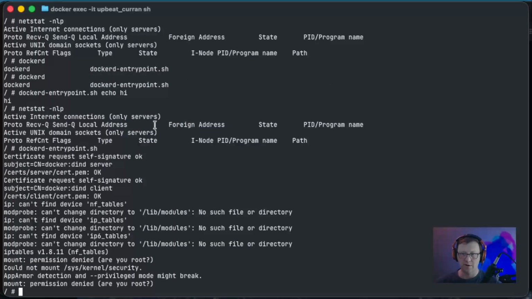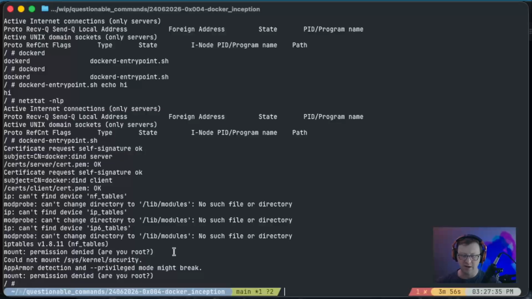Oh, well, I run it on its own and I get a permission denied. And this is what I was getting to with the --privileged flag. So let's exit out of here. Let's kill the container we've got.